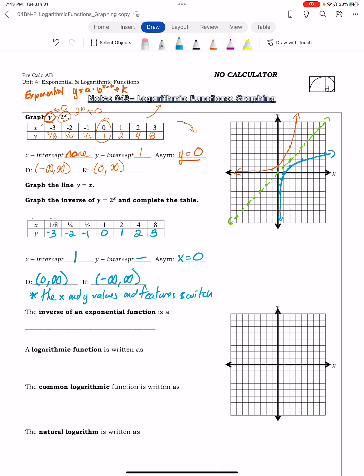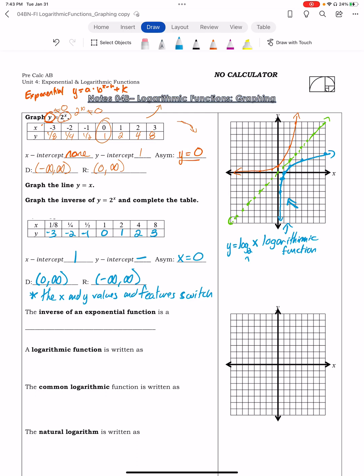And what this new graph is called, it is called a logarithm. Okay, so this in the blue is called a logarithmic function. And so actually the equation of this function right here is y equals log base 2 of x.